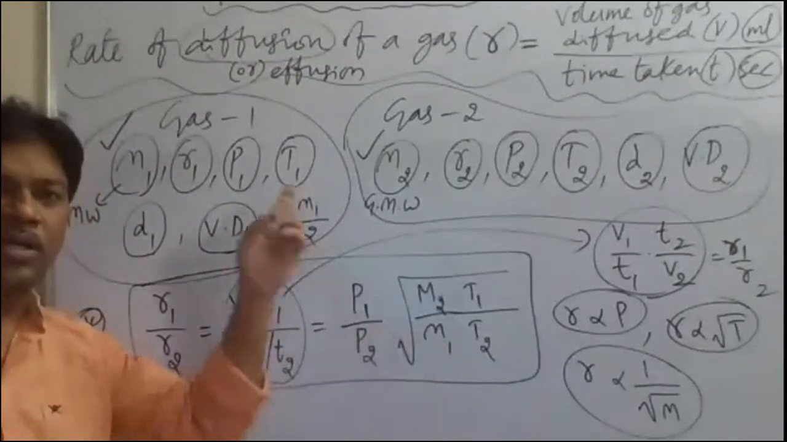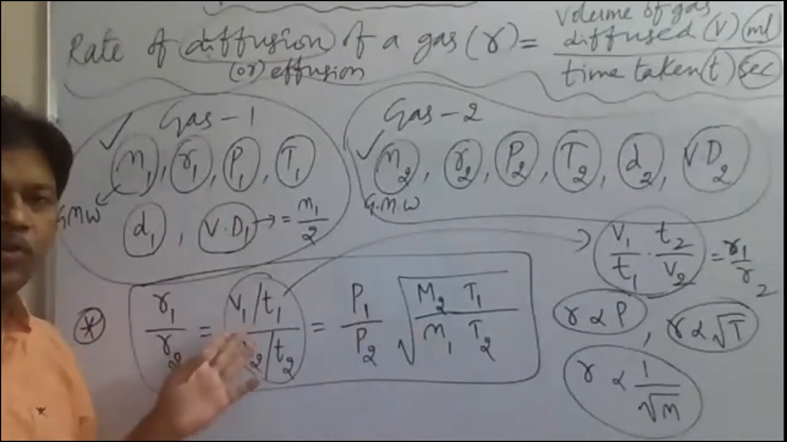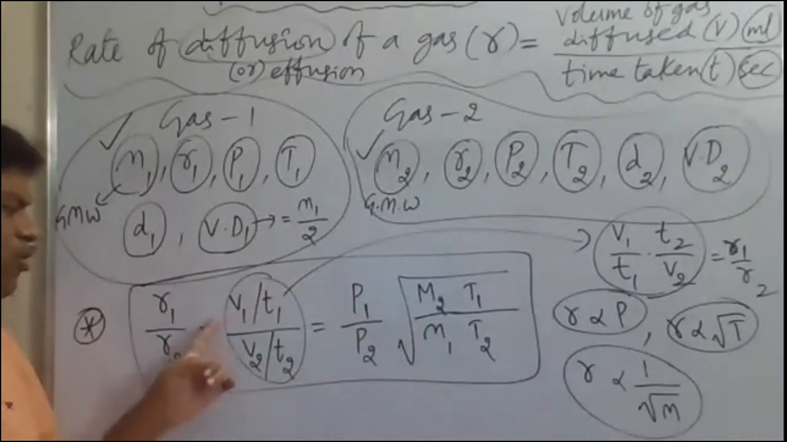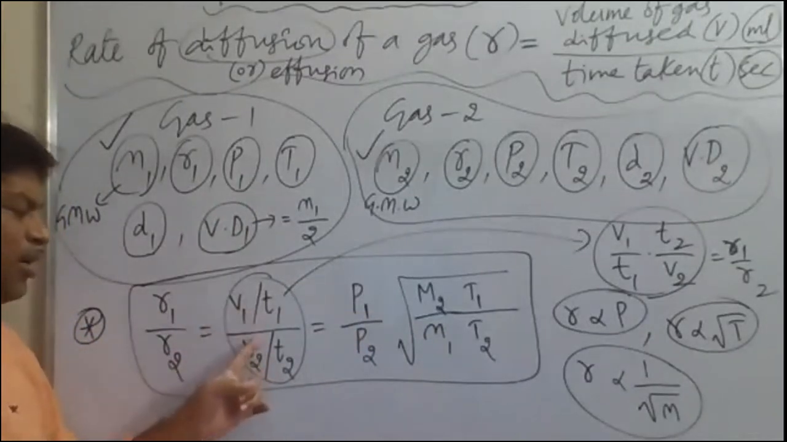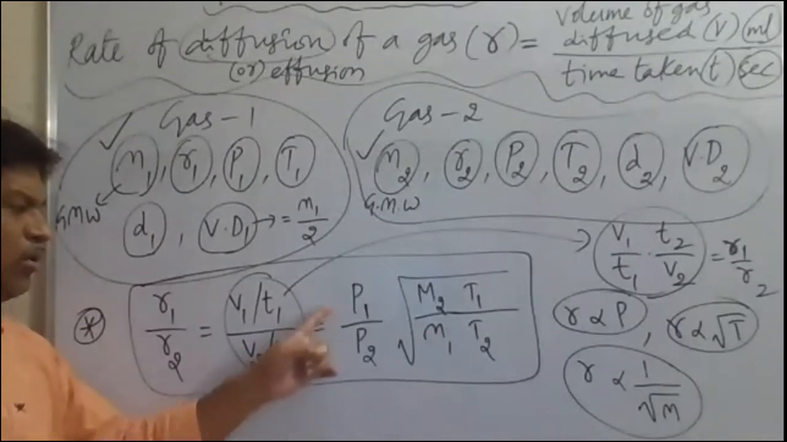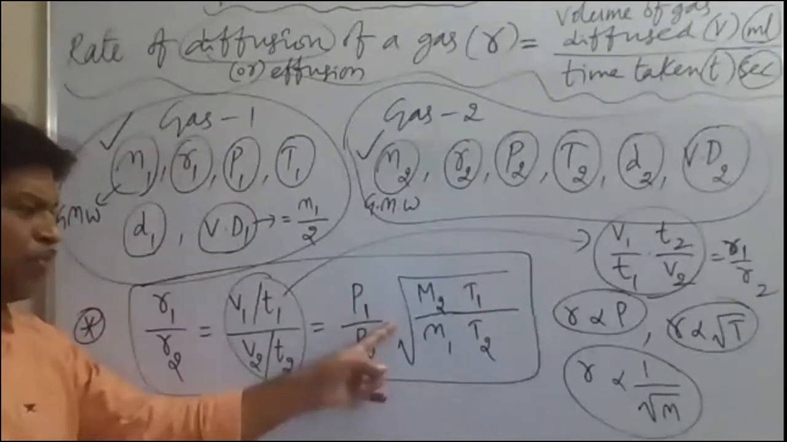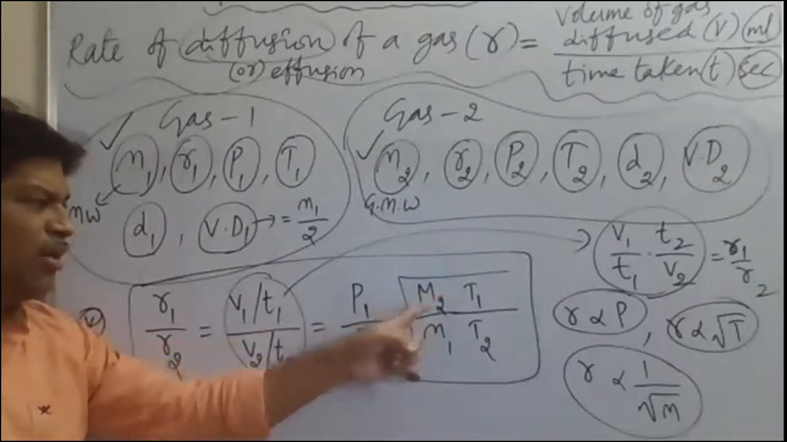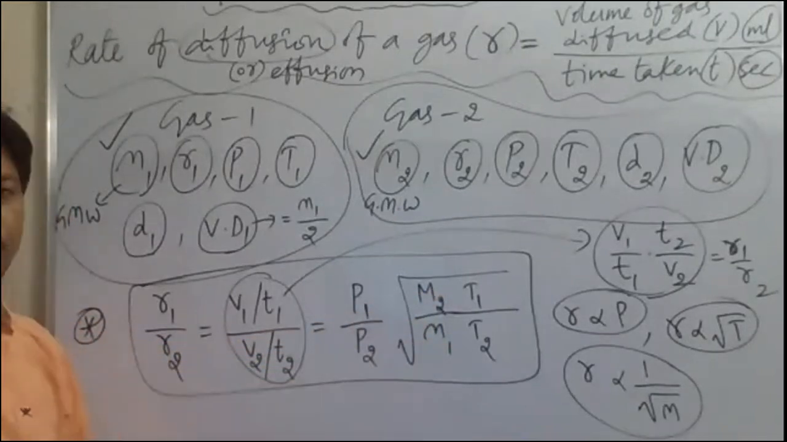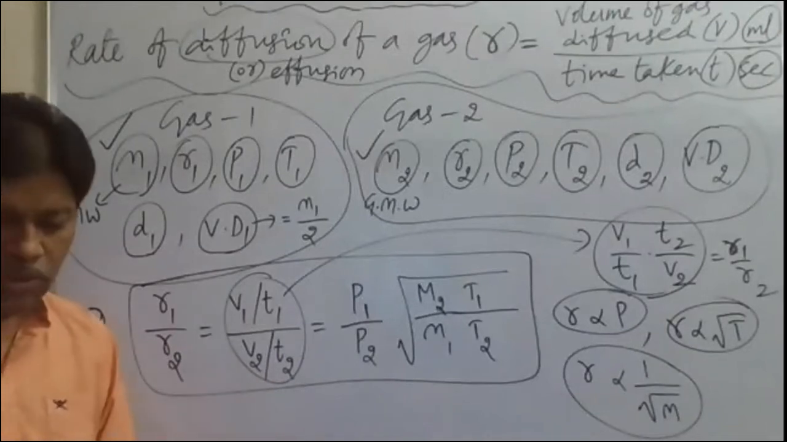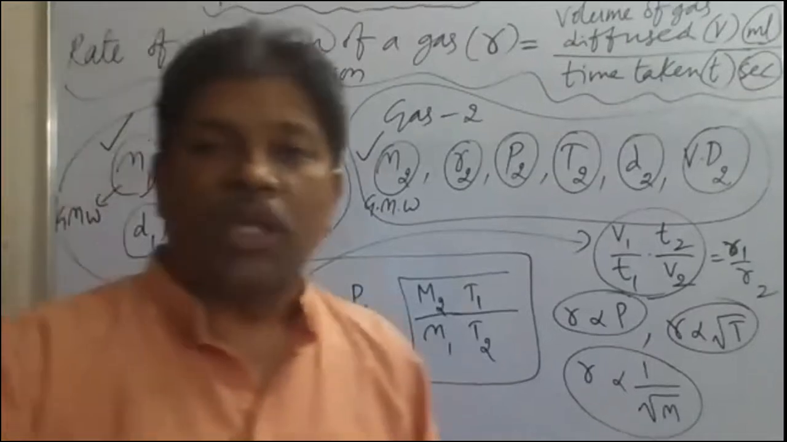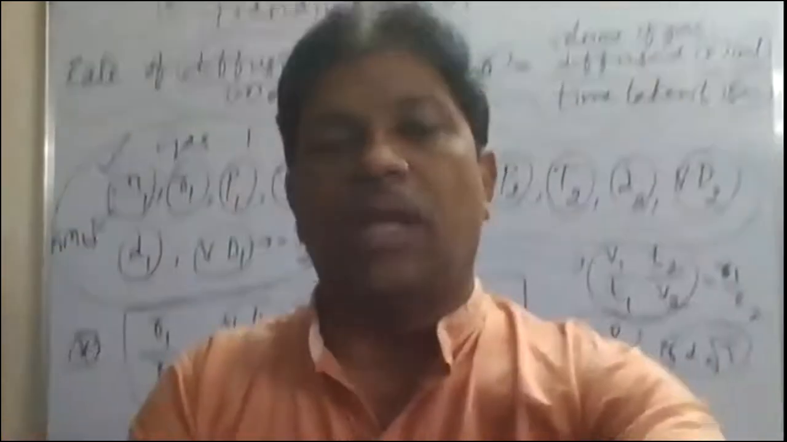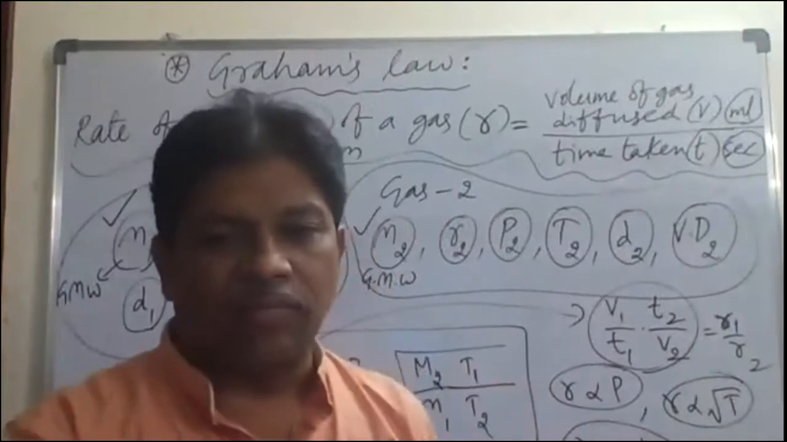Universal formula for Graham's law. For any condition, this formula can be used here. R1 by R2 is equal to what? V1 by T1 divided by V2 by T2 is equal to P1 by P2 into under root M2 T1 by M1 T2. So this concept we have to understand here. It is about Graham's law, a very important concept. So this is about Graham's law of diffusion or effusion. Important area. I will send you the screenshot of that later.